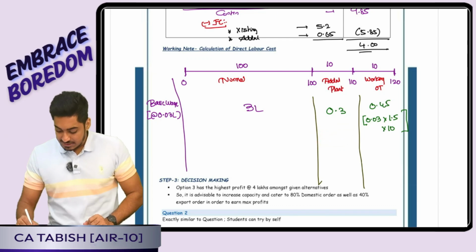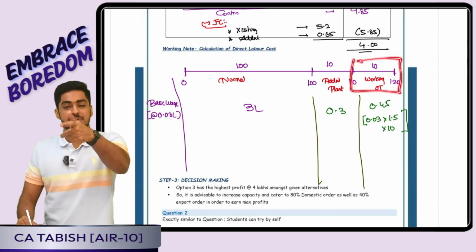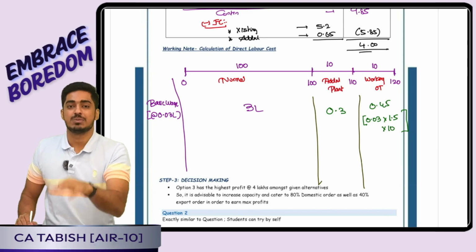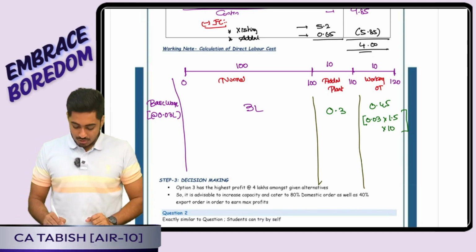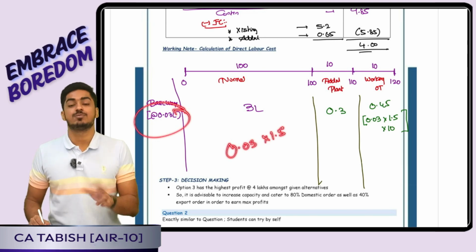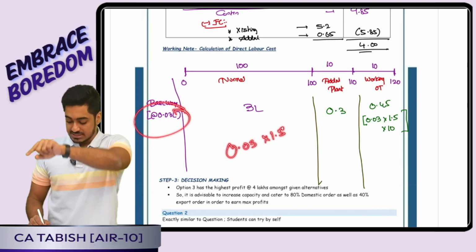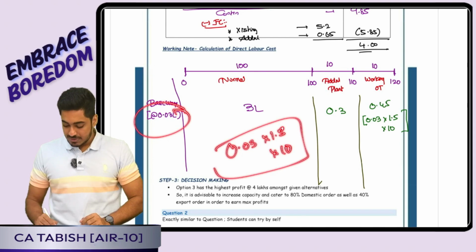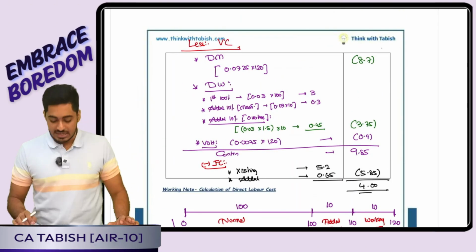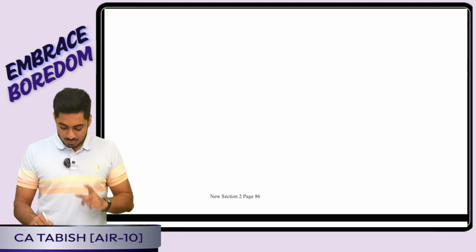Yes, but this from 110 to 120, this 10% extra I got because of working overtime. So here I will have to be paying 1.5 times the normal rate. Normal rate is 0.03, means here 1.5 times of that I should be paying. That means 0.045 for 1% capacity. That way for 10% capacity I will be paying 0.45. If I add all of this, I will be getting the answer. That was question number 1. Question number 2 was same only.